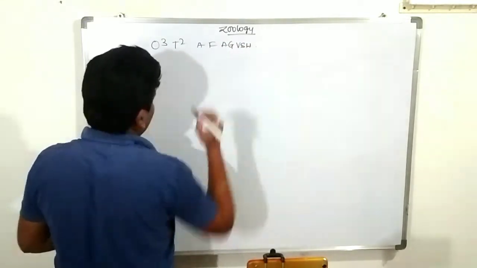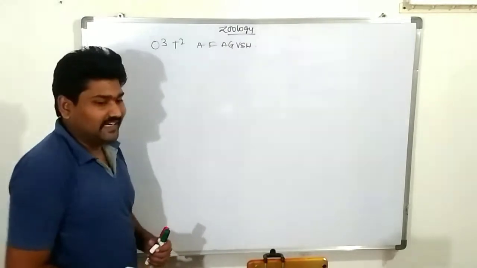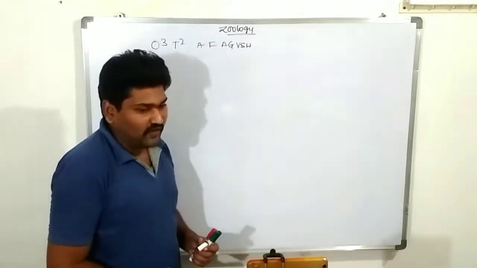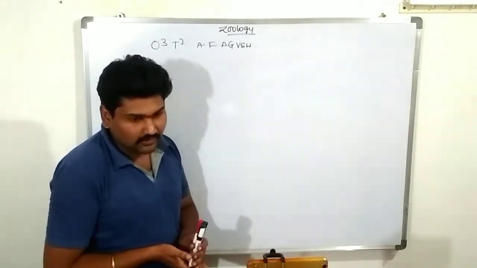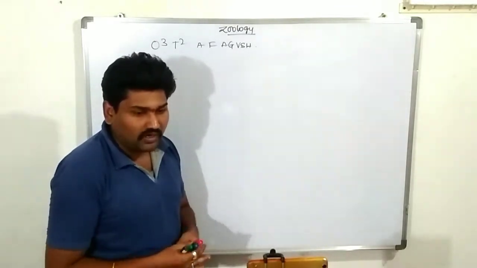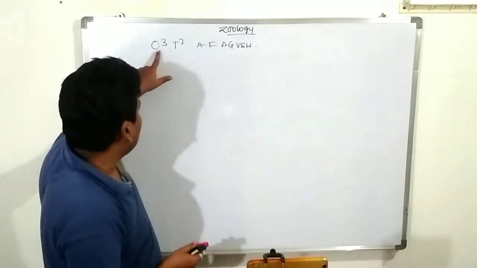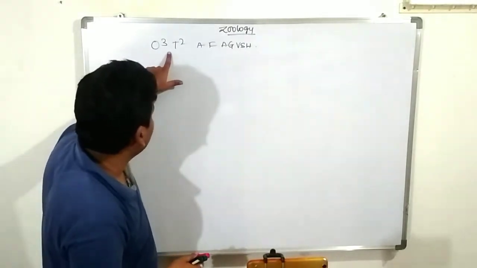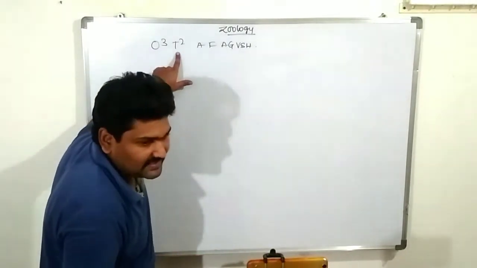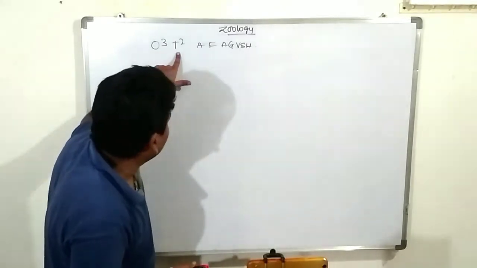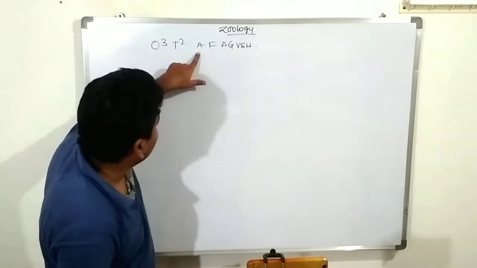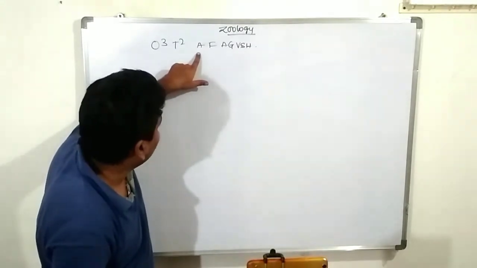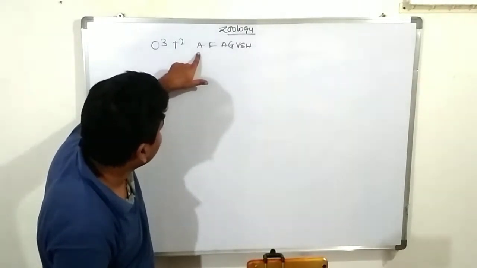Just to recapitulate once. First one, what is that? O for olfactory, O for optic, and the next one oculomotor. T for trochlear. T for trigeminal. A for abducens.